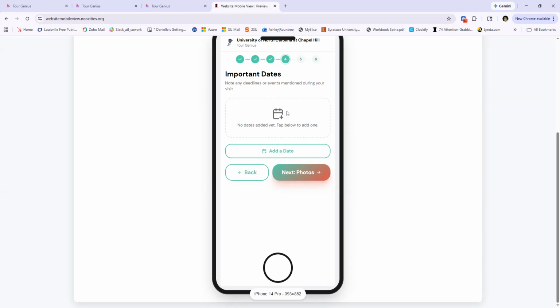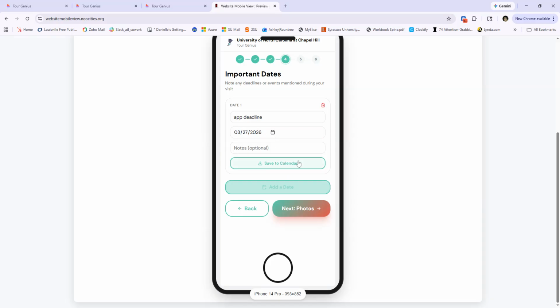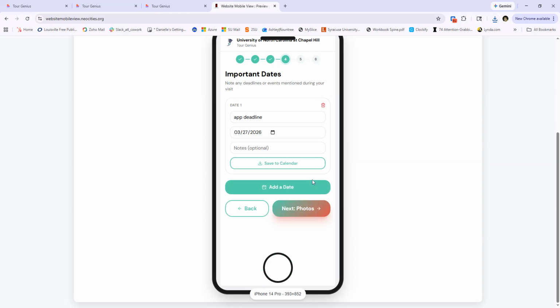If there are important dates, they can just click here and click add a date. They can specify what the date signifies. So we'll say app deadline. And then we'll say the date for that is the 27th, save to calendar. And then they can add another date as they see fit.